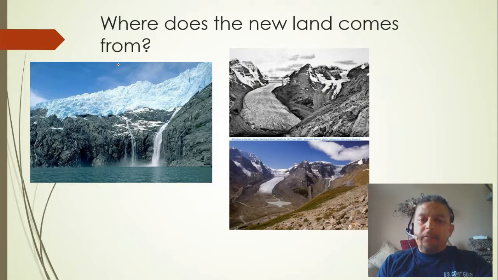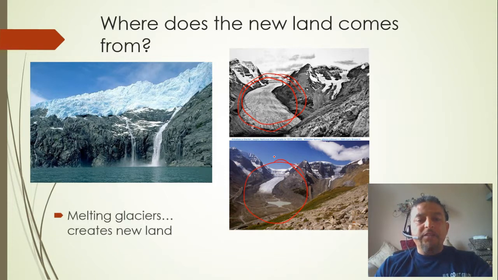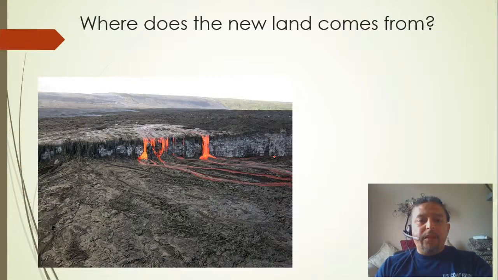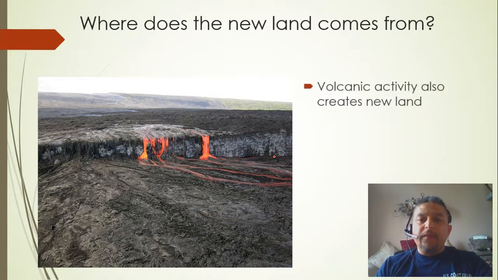Take a look at this other example. In this section right here, we have a lot of ice. This is a glacier that has been disappearing over the years. Probably in the last 10, 15 years, glaciers have been disappearing all over the world. So yes, melting glaciers create new land. We have another example. What can you see in this picture? Well, if you guessed lava, you are on the right path. Volcanic activity also creates new land.